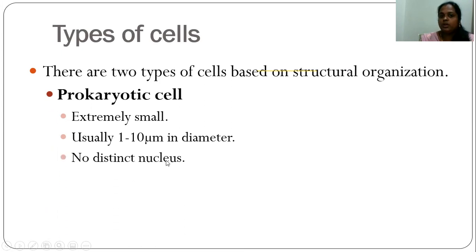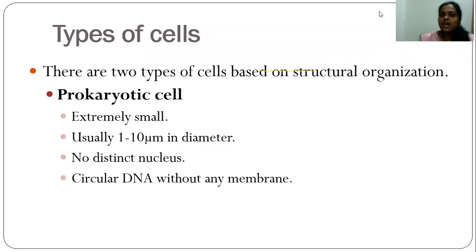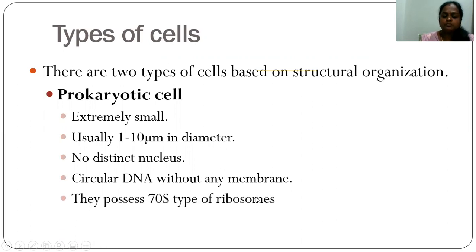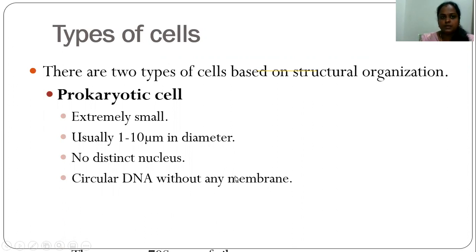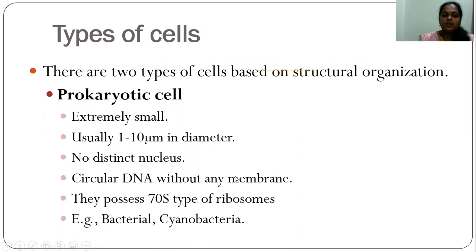And there is no distinct nucleus present in the prokaryotic cell, and circular DNA will be present without any membrane. Here the membrane will not be present, only the circular DNA is present without the membrane. And they possess ribosomes of the 70S type. Examples of prokaryotic cells are bacterial cells and cyanobacteria cells.